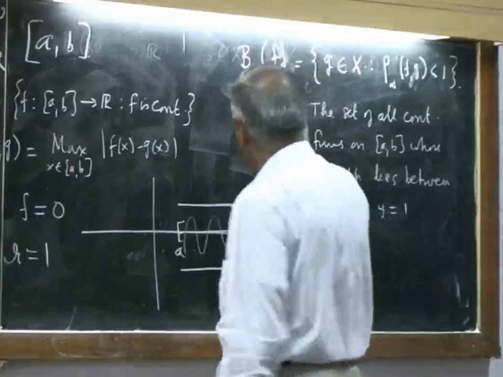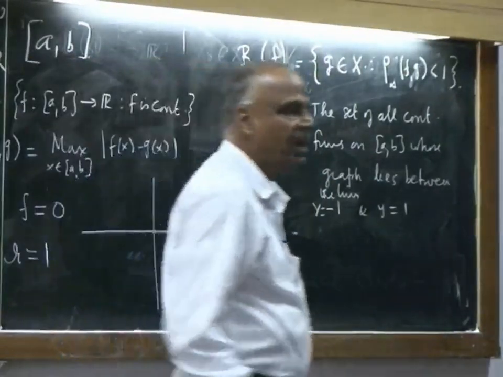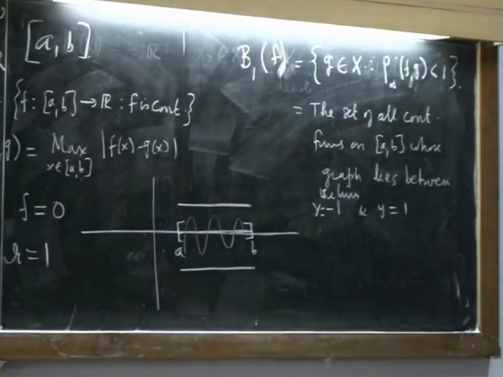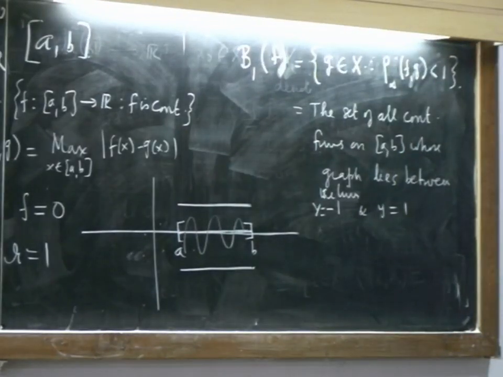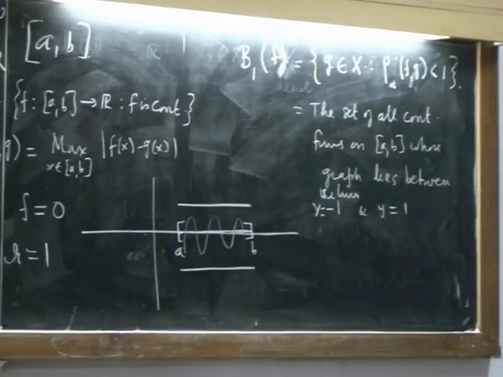Okay, so any function which oscillates can move around only within that space; that continuous function is also a point in that ball. So, the open ball consists of all those continuous functions defined on [a, b] whose graph is trapped between this minus 1 and plus 1 line.